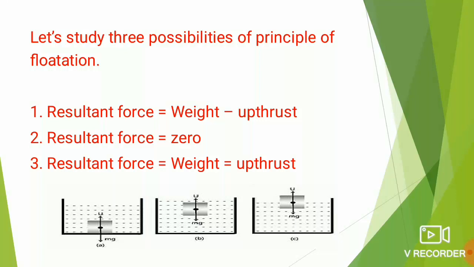The very first picture given here shows that the body is lying at the base of the container. I can say that this is a case of sinking. In this case, the weight of the body W is greater than the buoyant force. The resultant force on the body is equal to weight minus buoyant force, or you can say weight minus upthrust, acting downwards, because here the weight is more than the upthrust. The body will sink into the liquid to the bottom under the influence of the resultant force, that is weight minus upthrust. Let us come to the second picture, children.